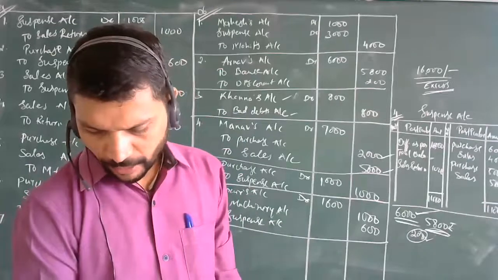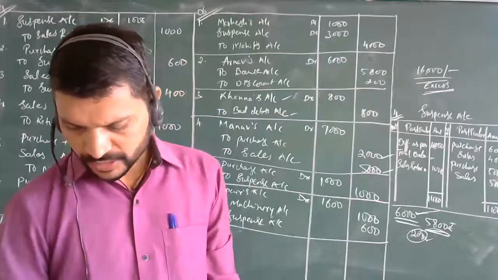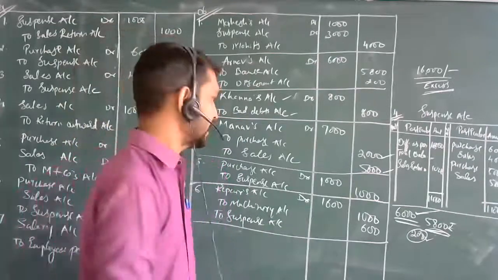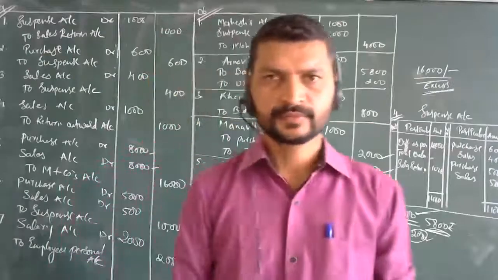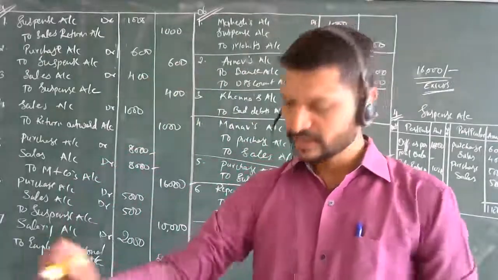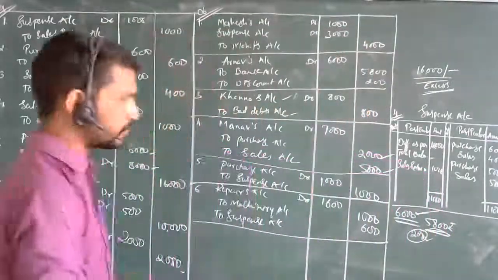No entry was recorded in the books. So here the entry has not been recorded. It is a sales return entry. So what it means: sales return account debit to Natu's account.